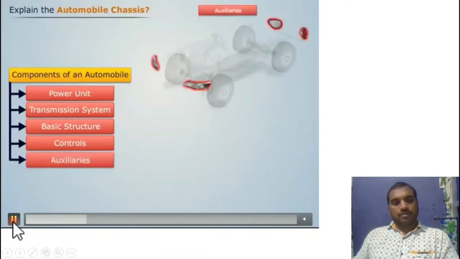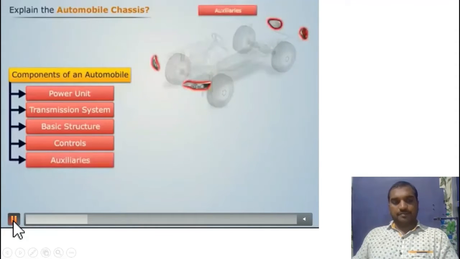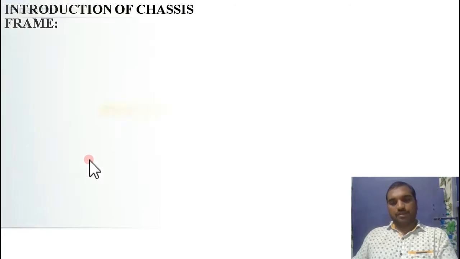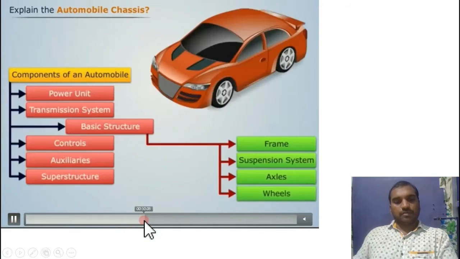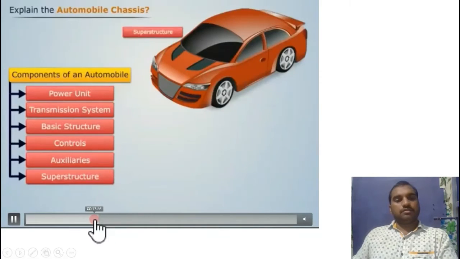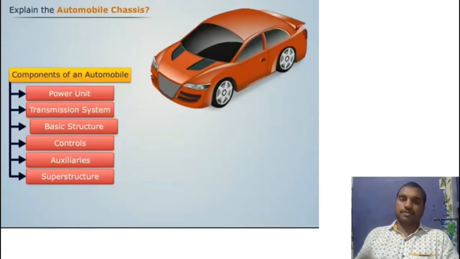Coming to the next one, auxiliaries: lighting system, starting system, charging system, horn circuit, and gauges come under the auxiliaries, right? Now observe here, superstructure is nothing but the body. You can observe here. So superstructure is the body which covers the vehicle, protects the occupants and parts of the automobile.